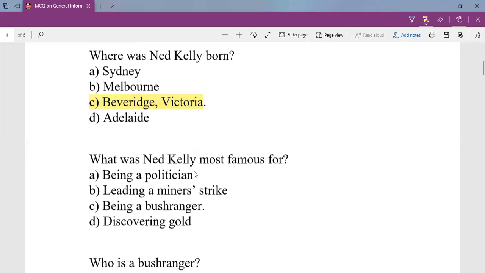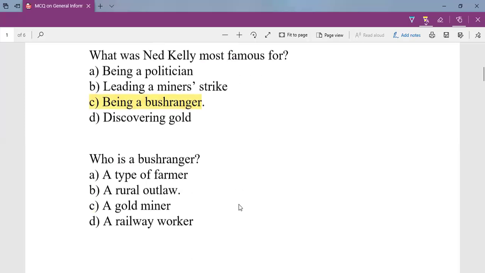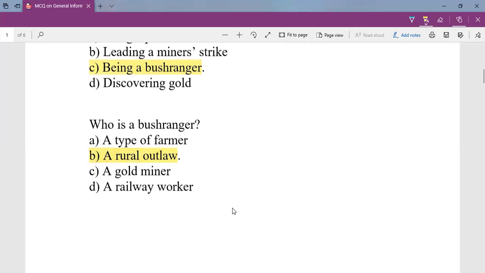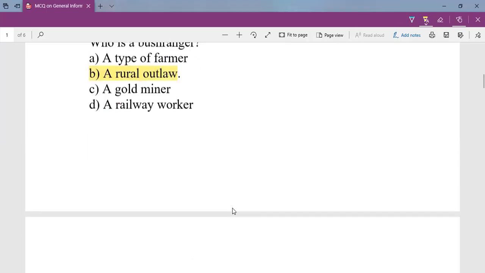What was Ned Kelly most famous for? He was a very famous character, but he was negatively famous. He was famous for being a bushranger, a rural outlaw. A bushranger is a man who commits crime and goes and hides behind a bush in the Australian context. Who is a bushranger? A bushranger is a rural outlaw, a man who commits crime, and that too from a rural background.